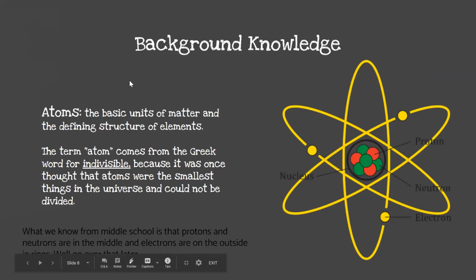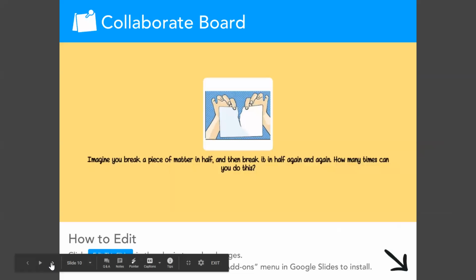Okay, so this is just background knowledge on what atoms are. Atoms are the basic unit of matter. Everything that has matter, everything on this planet, has atoms. Atom comes from the word indivisible, meaning we can't break it into parts. It used to be thought that this was the smallest thing in the universe that cannot be divided. We thought that this could not be divided, but we figured out later on that it actually can.